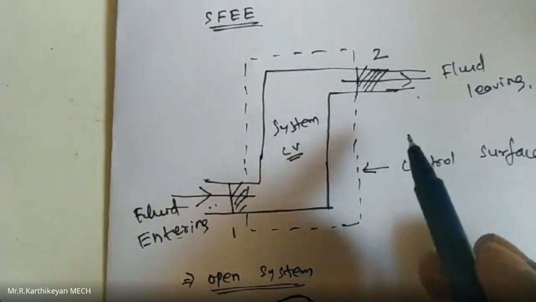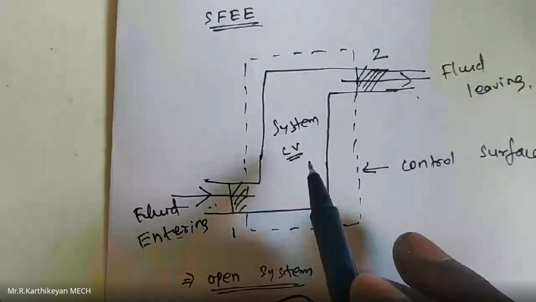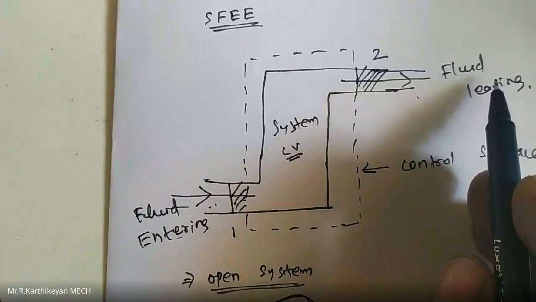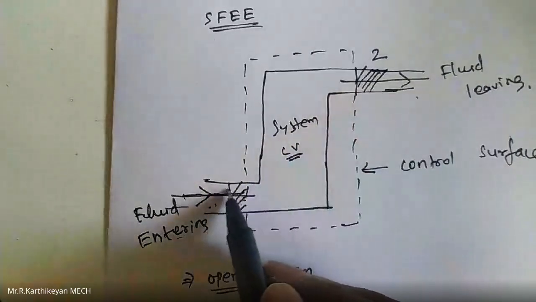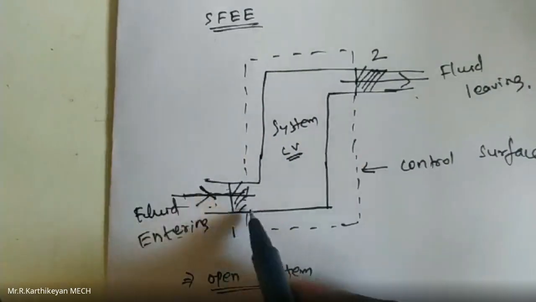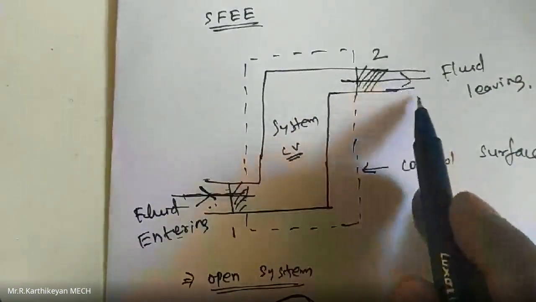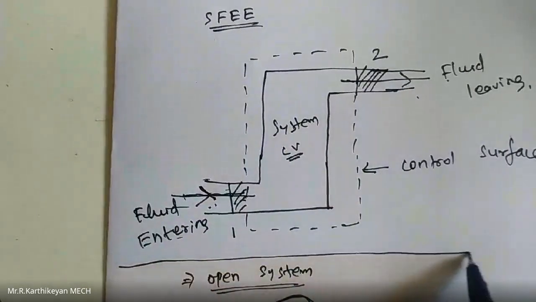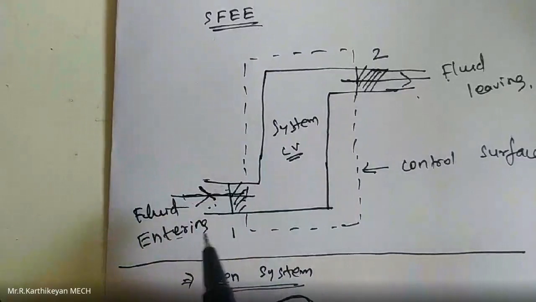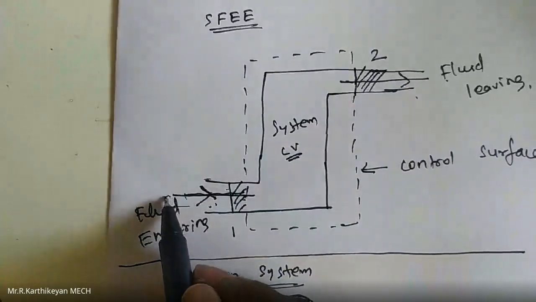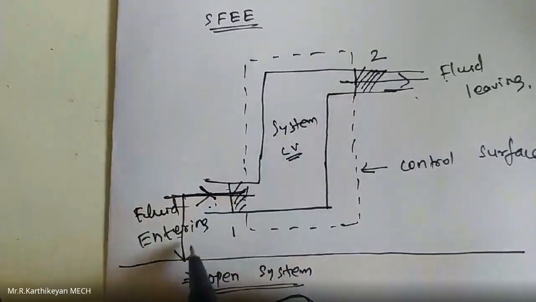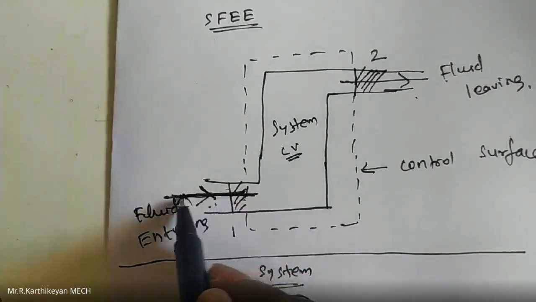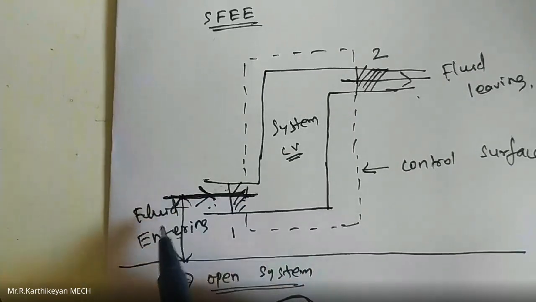Let us consider that in this open system some amount of fluid is entering and some is leaving. The working fluid enters at cross section 1 and leaves at cross section 2. This is the datum line. The distance from the datum line to the center of the pipe through which the fluid enters is denoted by Z1.